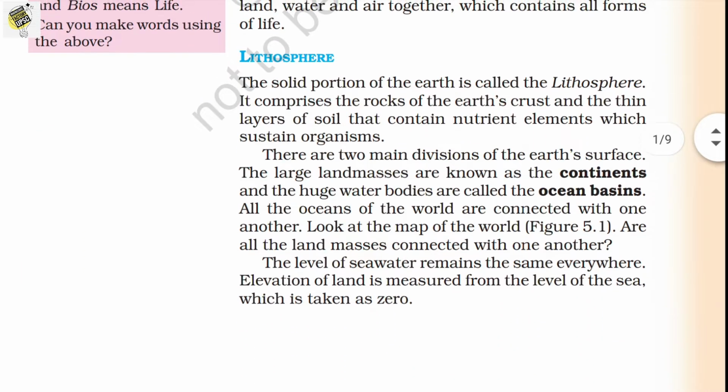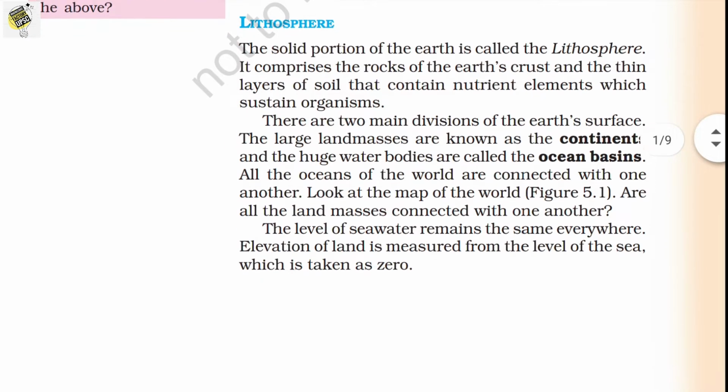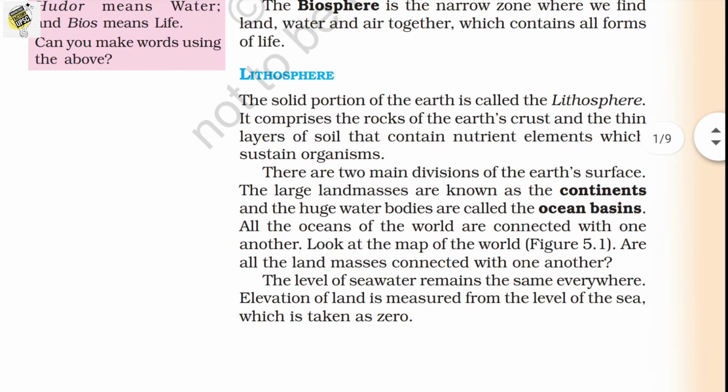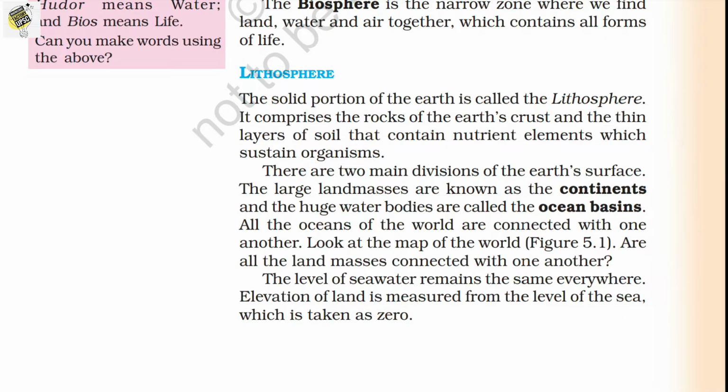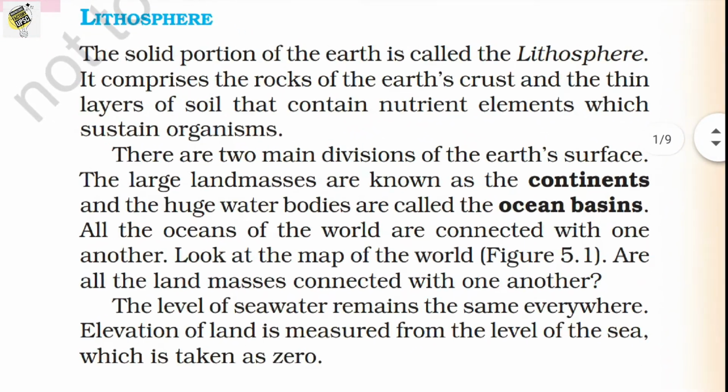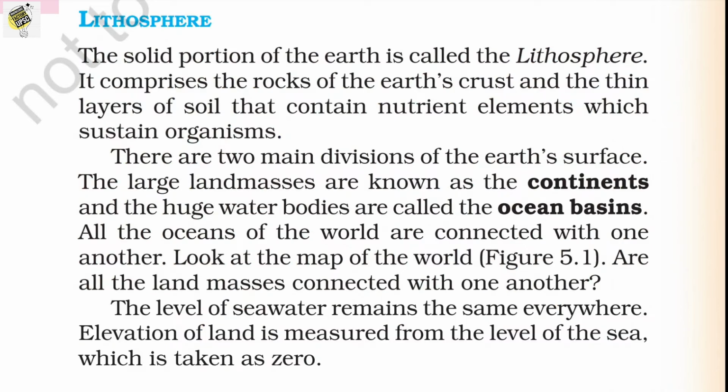Let's see what is lithosphere. The solid portion of the Earth is called the lithosphere. It comprises the rock of the Earth's crust and the thin layers of soil that contain nutrient elements which sustain organisms. What does this lithosphere comprise of? The lithosphere comprises the rocks of the Earth's crust and the thin layer of soil.